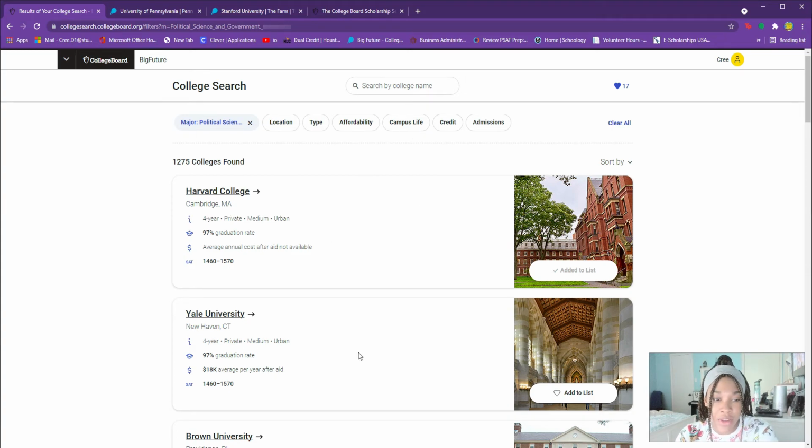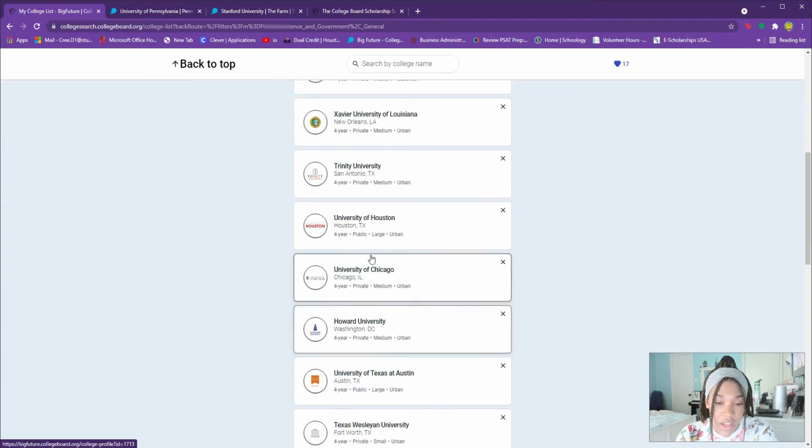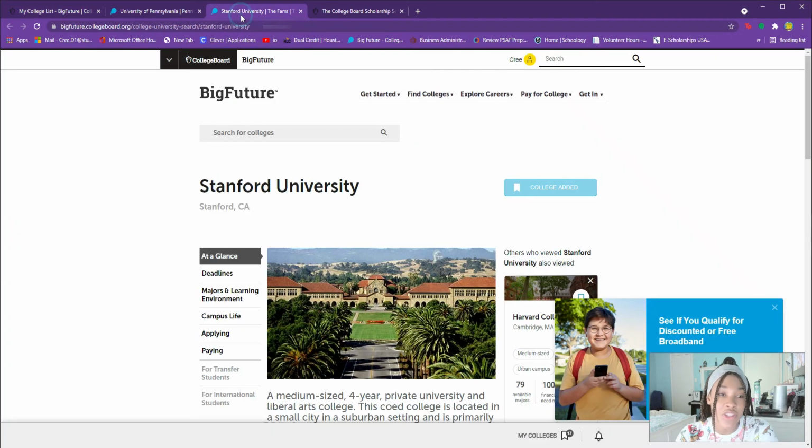But this is a really good way to just put colleges side to side that you're interested in and say, okay, is this somewhere that I really want to go? And so you can have as many colleges as you want on that list. All you have to do is research and add it.